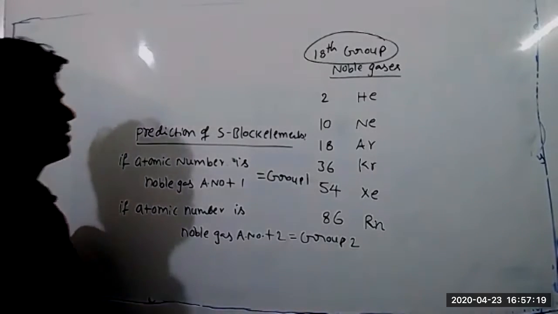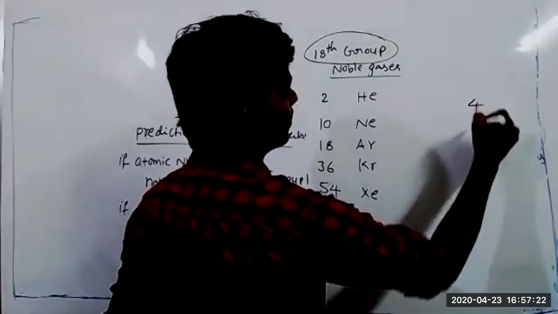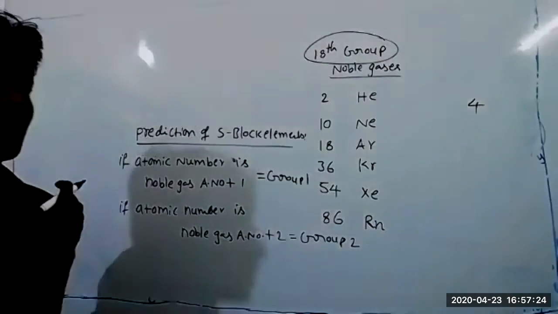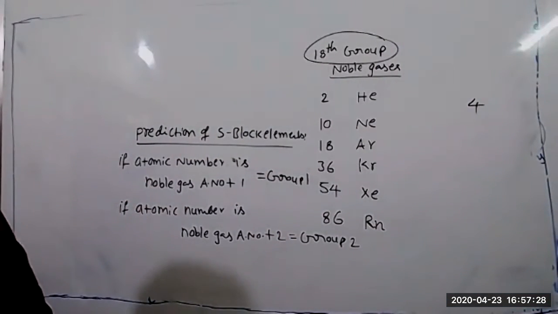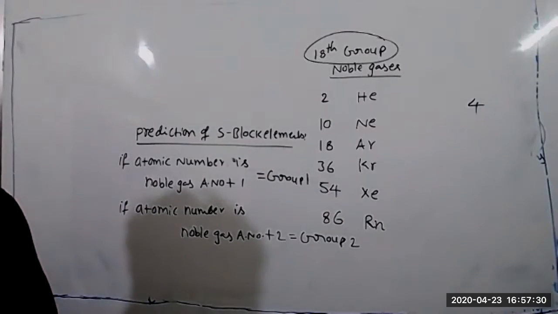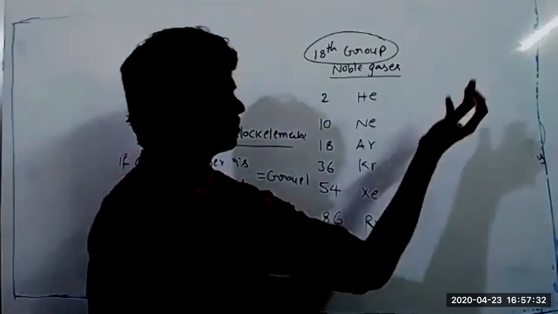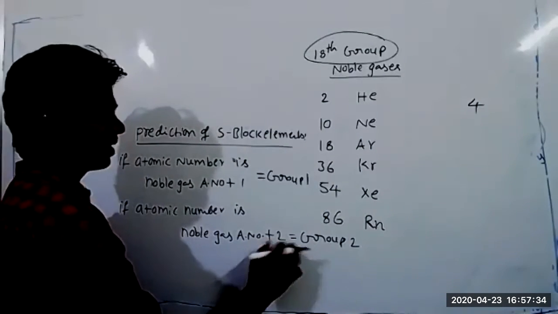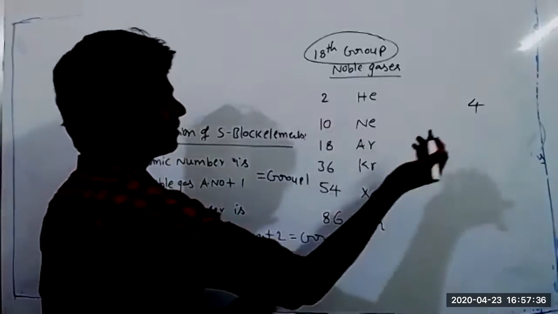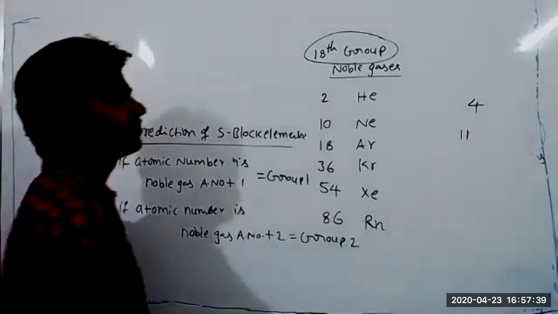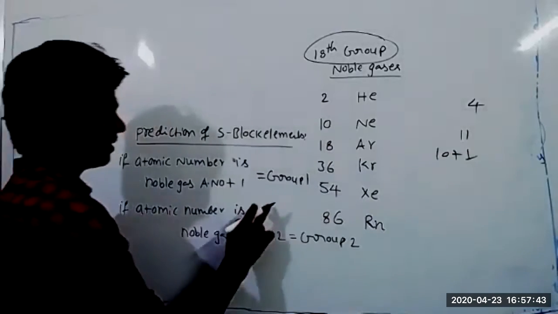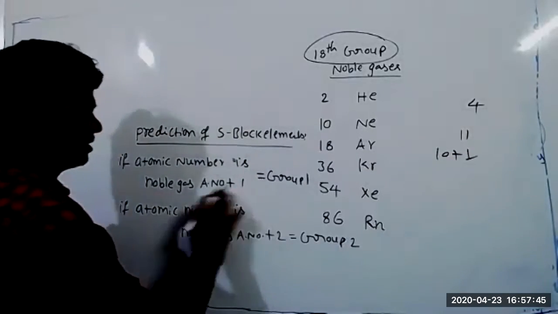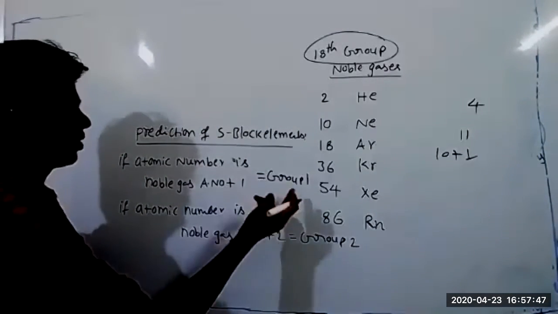So this was checkup 4. Atomic number is 4. Belongs to which group? Group 2. Very good, because 2 plus 2 is 4. And suppose 11, you may write 10 plus 1. 10 is the noble gas configuration, plus 1 here, so group 1.